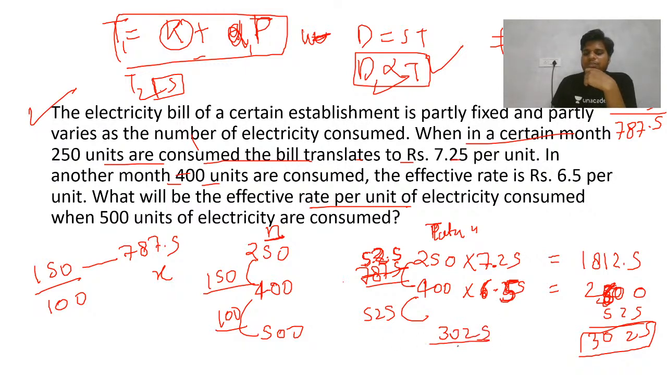Now we have 500 units, just divide by the 500. You will get the price, that is 6.05 something, I think. If the calculations are right, this will be your answer, 6.05. Is this clear? Just let me know.